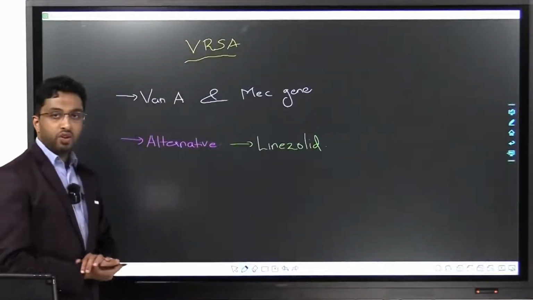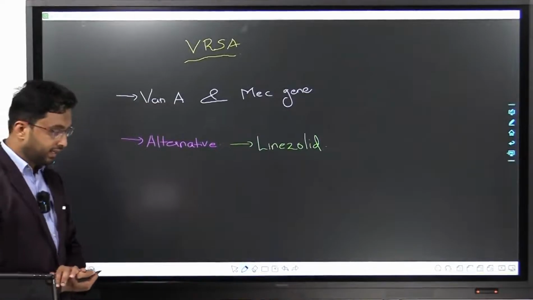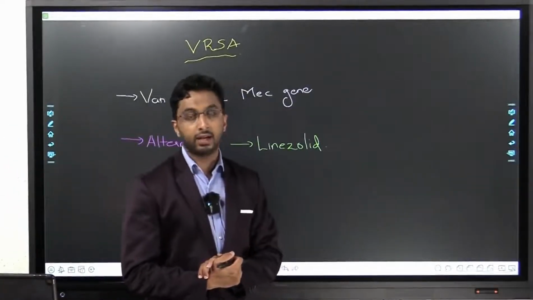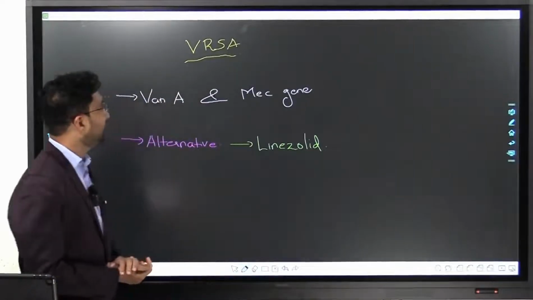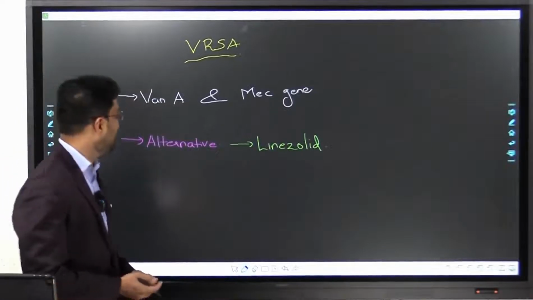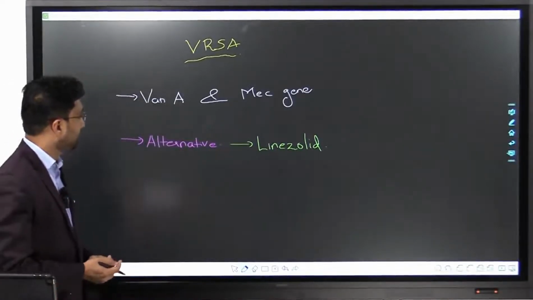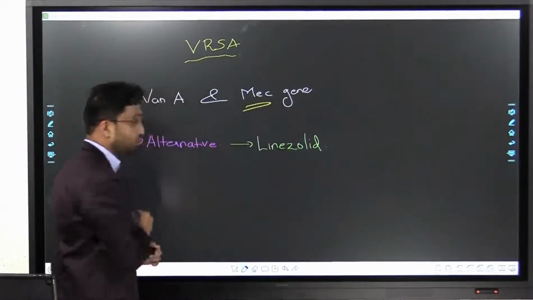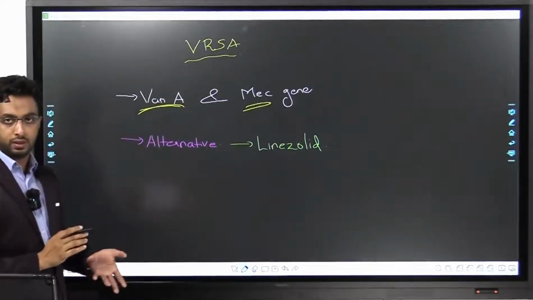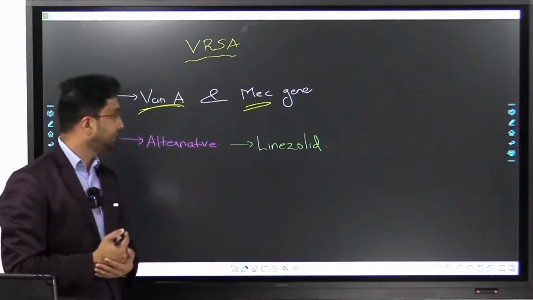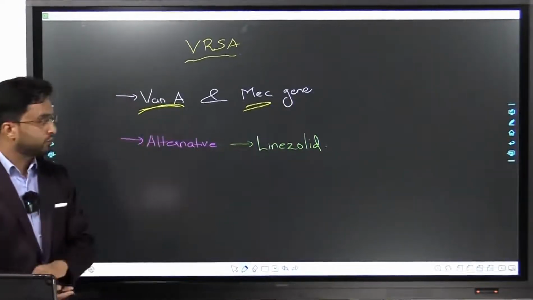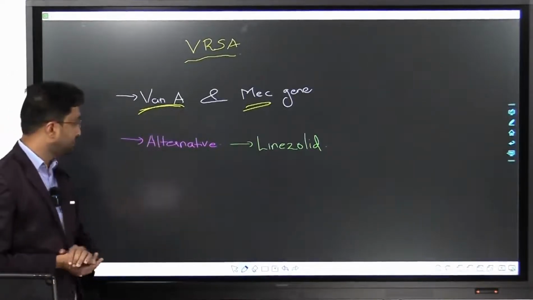Then comes VRSA, vancomycin resistant Staph aureus. We studied that the drug of choice for MRSA is vancomycin, or teicoplanin. Now imagine the bacteria develops resistance to vancomycin itself. It's a big problem, isn't it? So what is the reason? One is the MEC gene, which we know. There's another gene also involved, the VAN-A gene. So it's a chromosomal mode of inheritance, chromosomal DNA. Just know these two names, VAN-A and MEC gene.